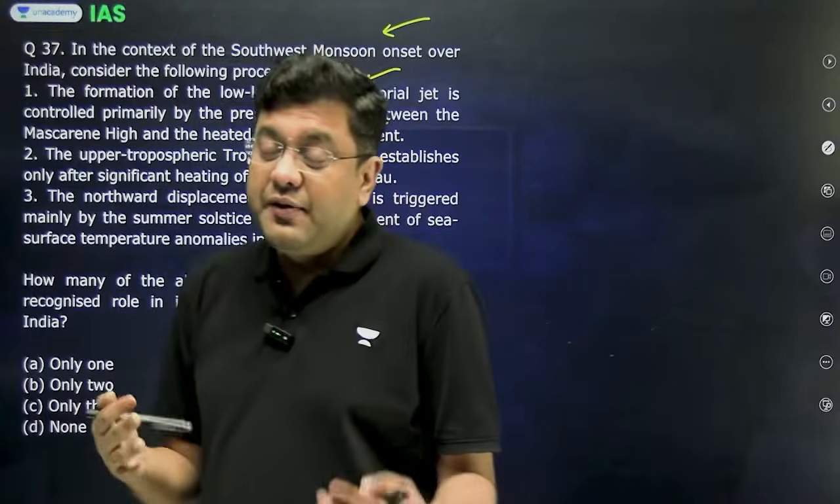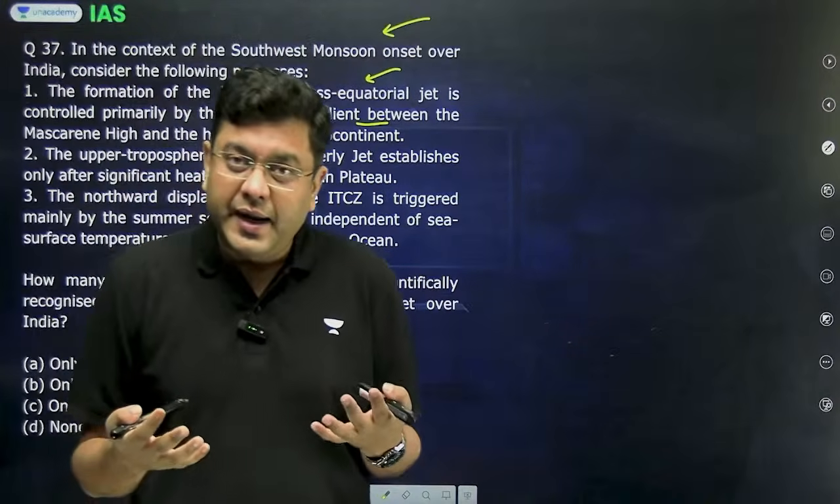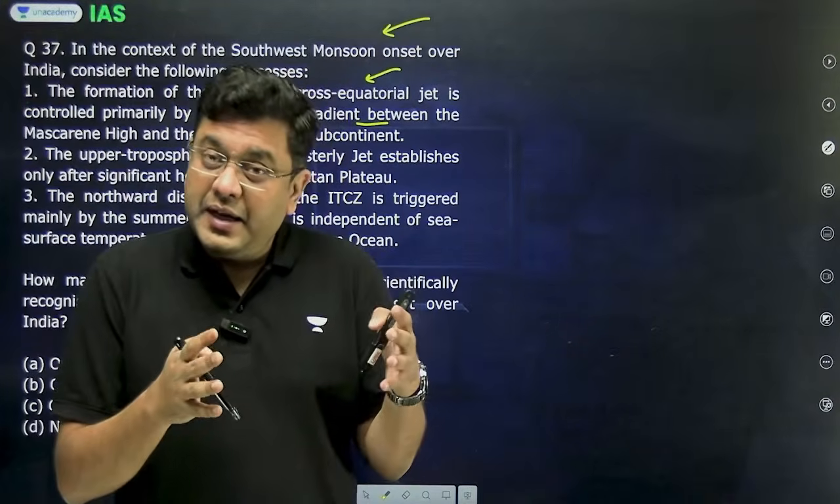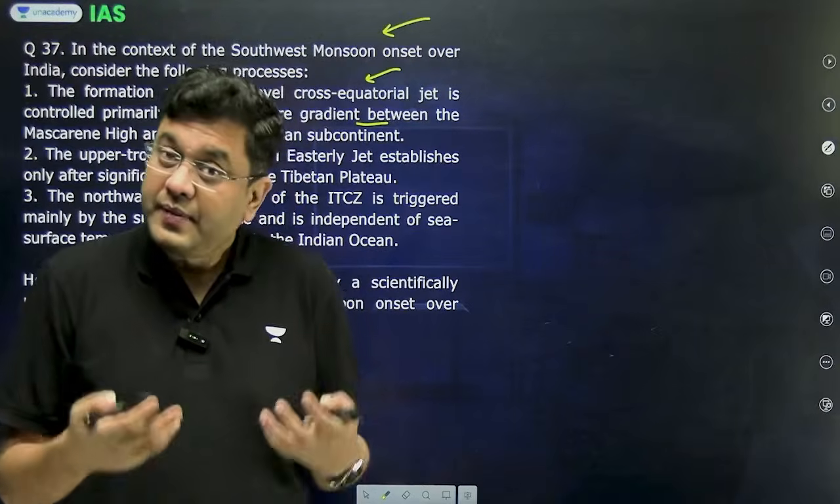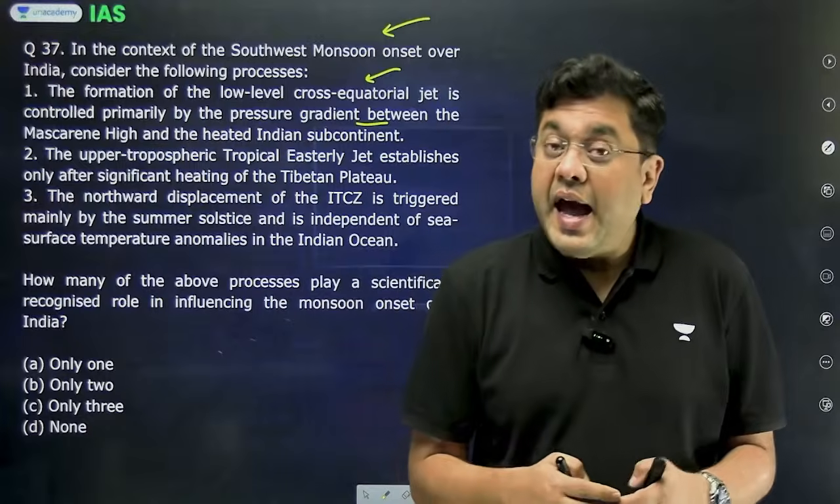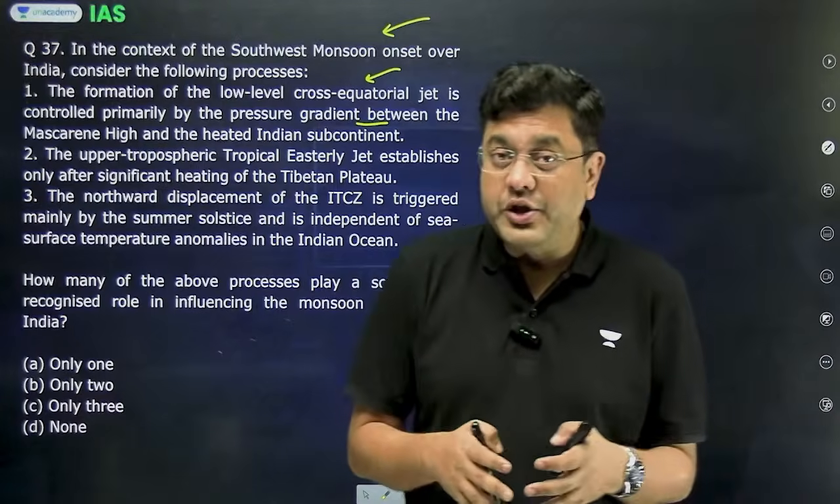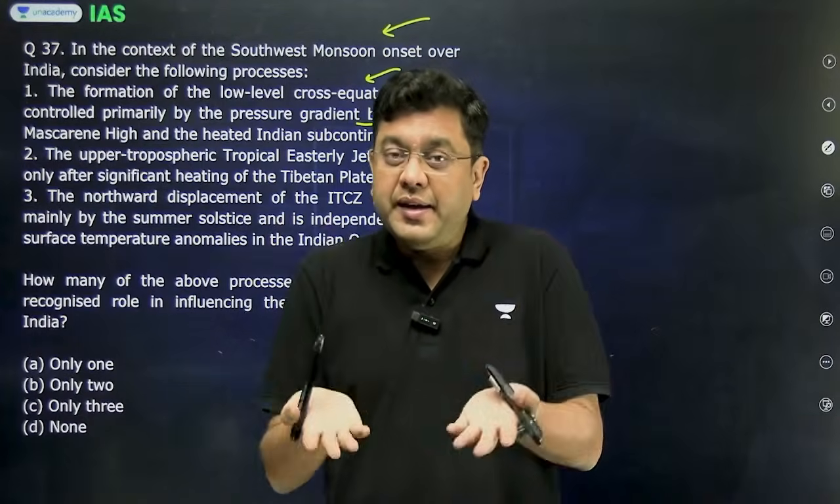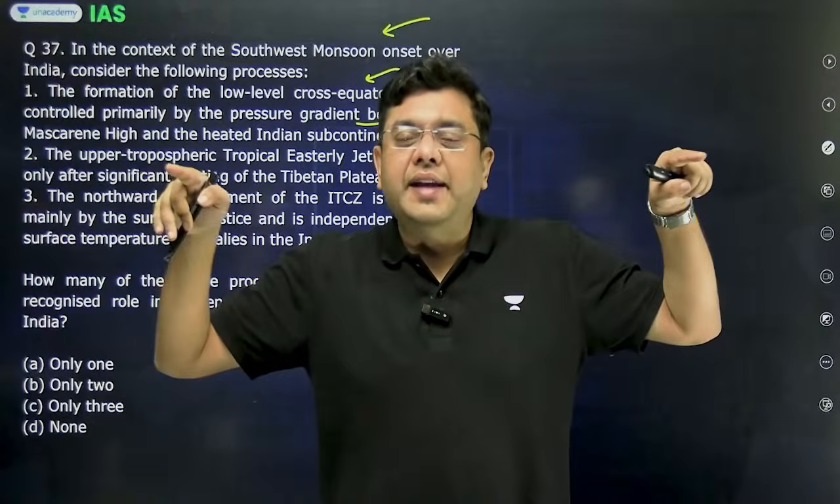The tropical easterly jet tends to originate from the Tibetan highlands. Now, why does it originate? Because during the summer months, the Tibetan highlands gain heat and develop a substantial low pressure, due to which the air rises up. It hits the tropopause and then it diverges.